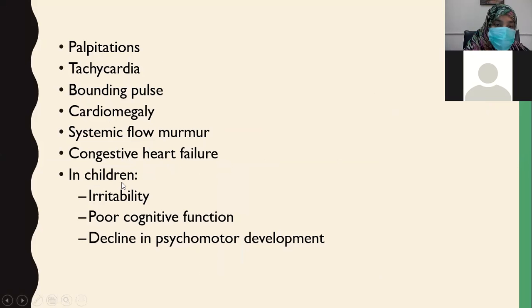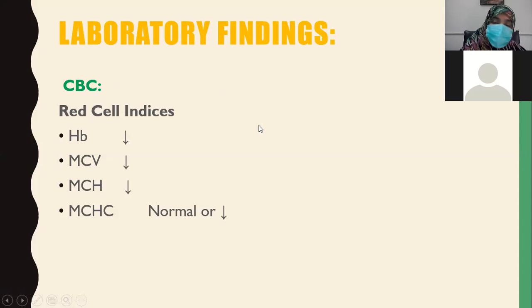In children, particularly school-going children, you can see irritability, poor cognitive function, and decline in psychomotor development. They do not get good grades in school. So you should know that if the child is not doing well in class and the teacher is complaining, you should first focus on iron deficiency. So how do you diagnose it in the laboratory? The laboratory findings include, number one, you all know that we will go to CBC, complete blood count. On complete blood count, we will see low hemoglobin.